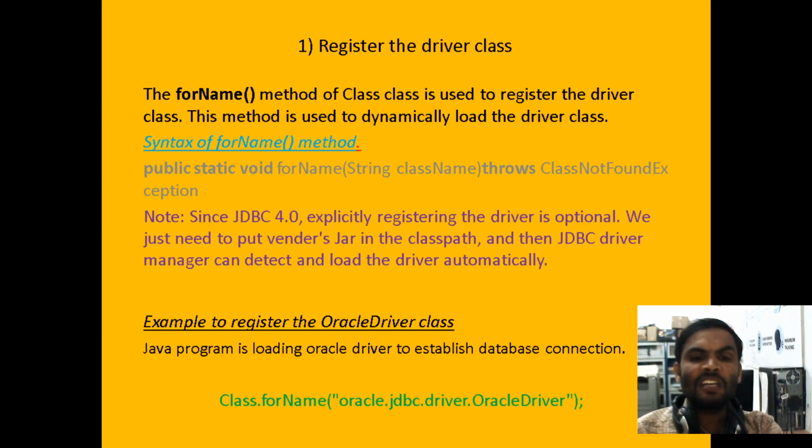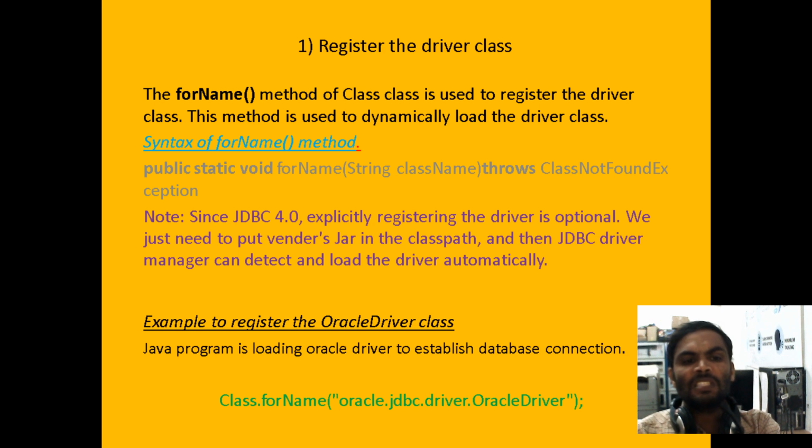The forName method throws ClassNotFoundException. This method is available under the Class class in the lang package. The return type is void, meaning it returns nothing. Before this method there is a static keyword, and static methods should be called with the help of Class.forName.